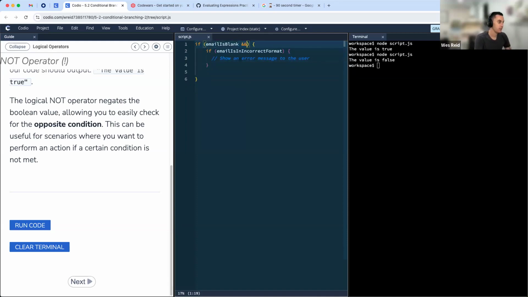We could also do something like this, where we check for both. We say if email is blank and email is in incorrect format, show that message. Or in this case, it would actually be or, right? So if the email is blank, or the email is in incorrect format, we want to show the user some specific error message.